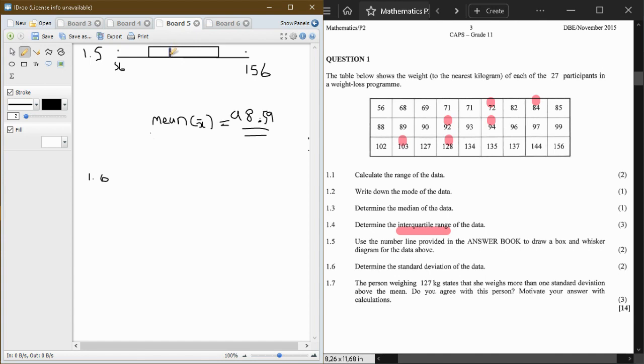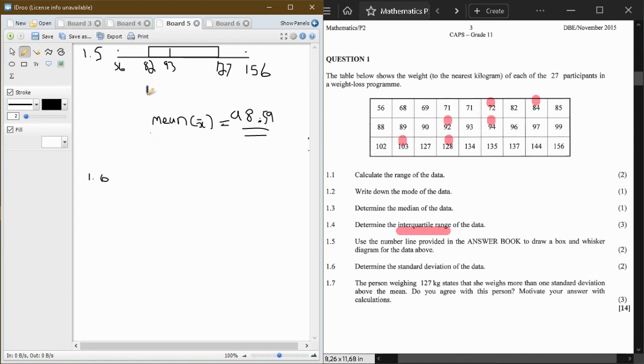Which means our diagram is going to be looking like this. Our Q1 we got 82, so where your box starts you write 82, and where it ends you write your 127, which was your Q3, right? And then don't forget to comment on the skewness.